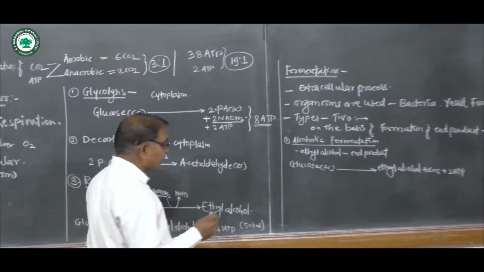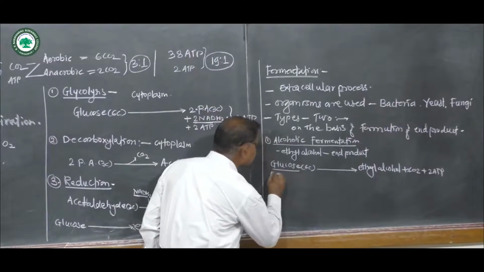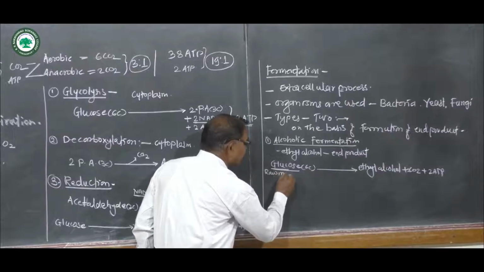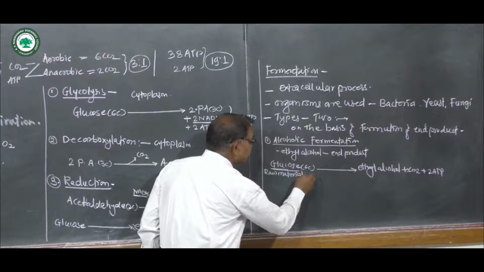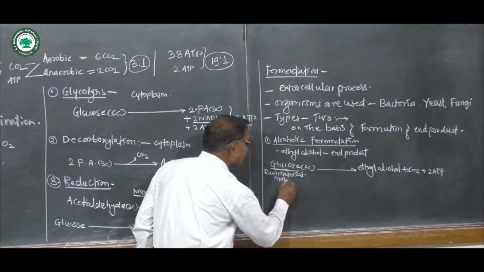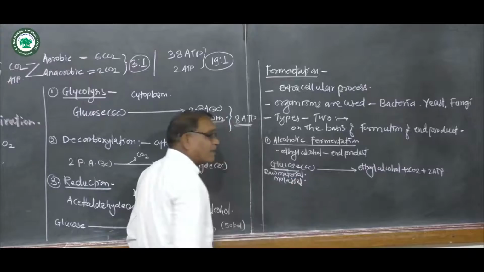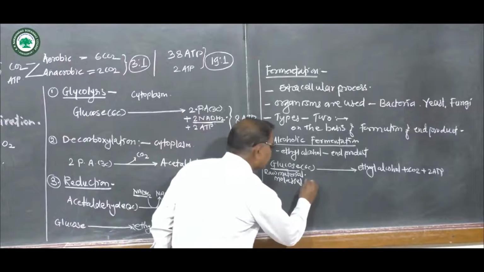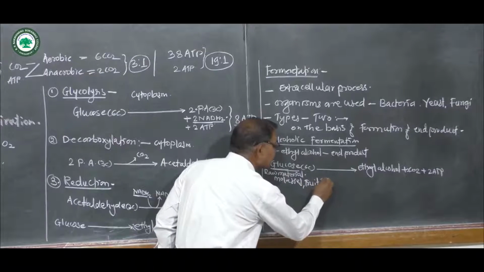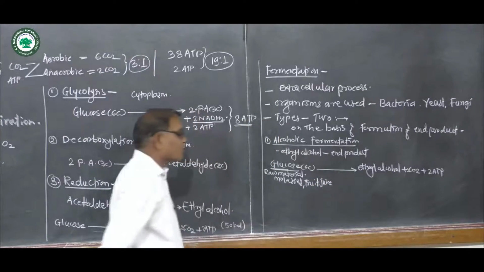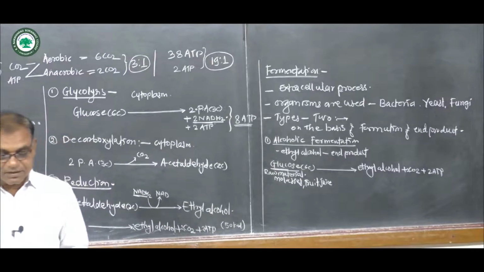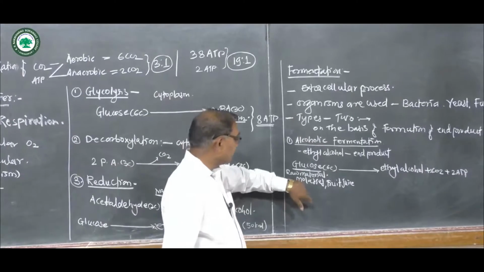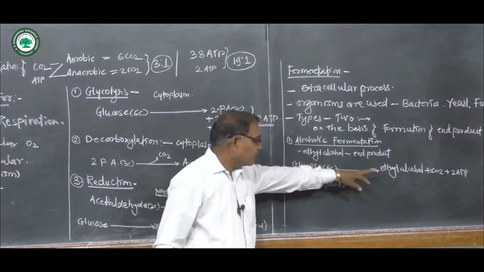Now, which raw materials are used? The substrate means raw material, like molasses. Molasses is a byproduct of the sugar factory. It contains some amount of sugar. Fruit juice is also a raw material in the process of fermentation. Molasses and fruit juice are generally used as raw materials in the formation of alcohols.